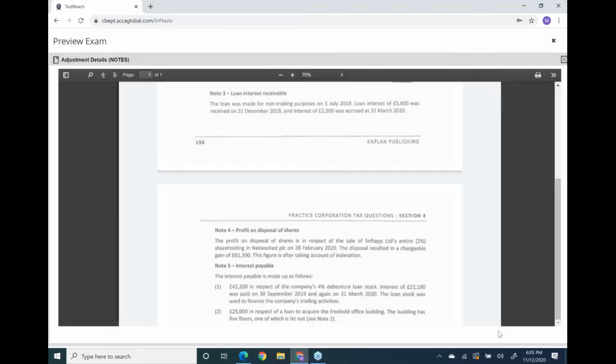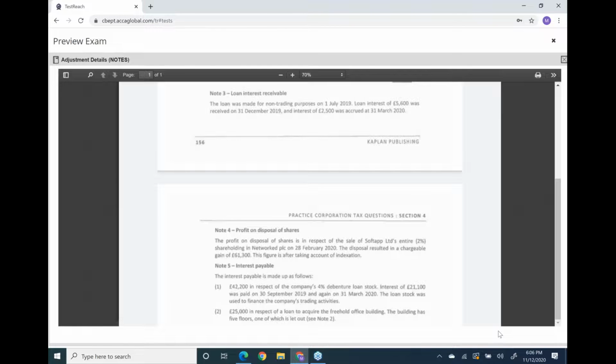Now, note number 2: 25,000 in respect of a loan to acquire a freehold office building. The building has 5 floors, one of which is let out, and we just discussed note number 2. Out of 5 floors, one is used for non-trading purpose. That means 25,000 times 1 upon 5 is the interest for non-trading purpose. So take out your calculator and do 25,000 times 1 upon 5.